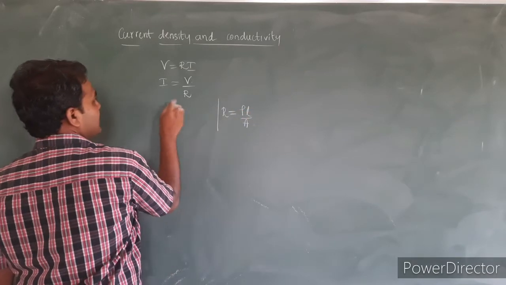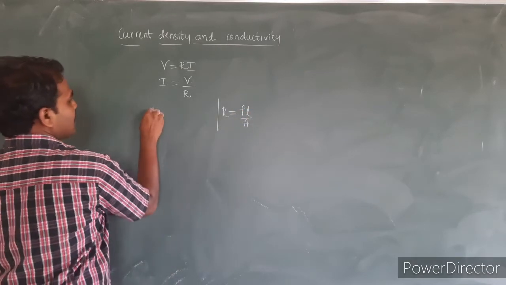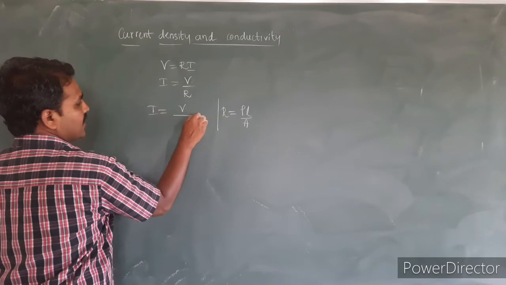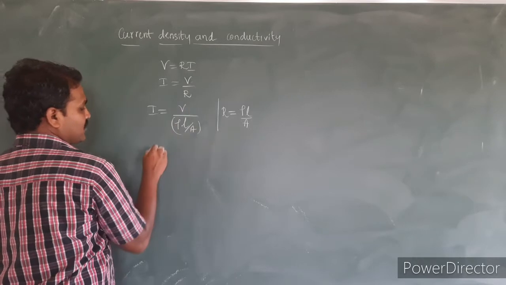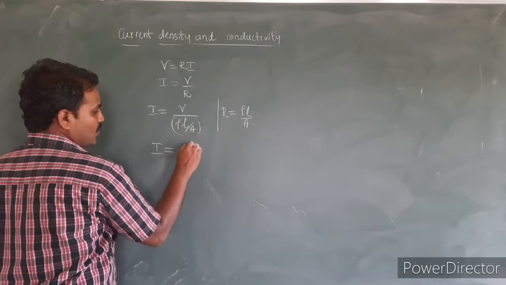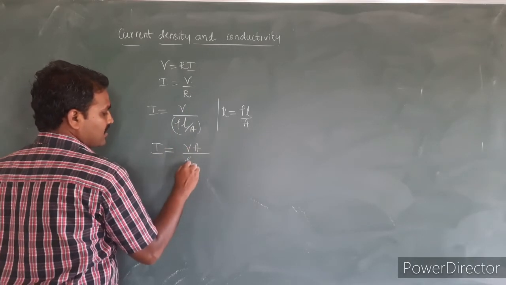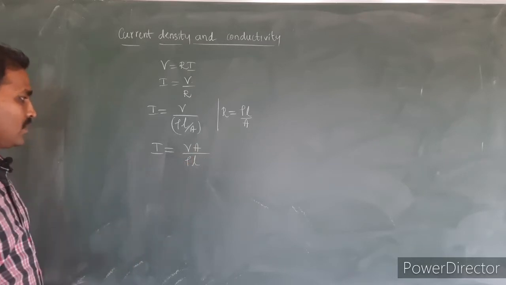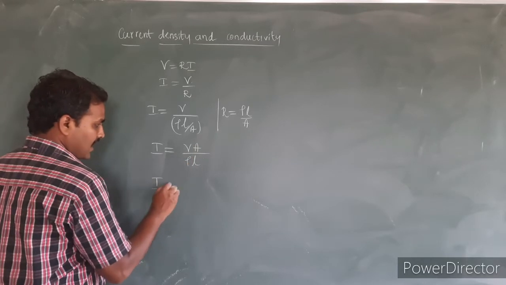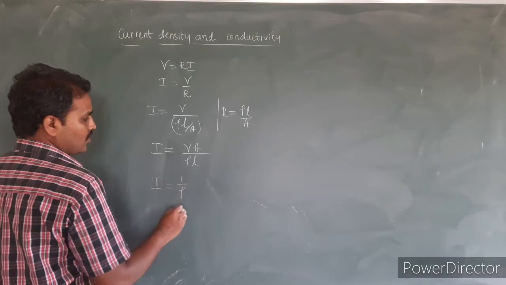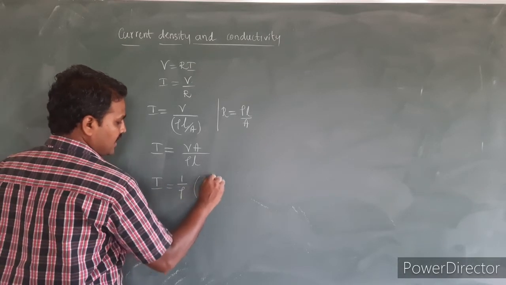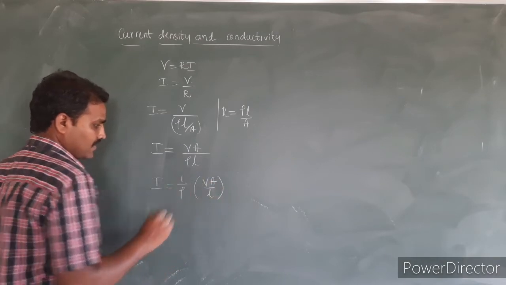So I will substitute it here. I can write I is equal to V divided by rho L divided by A. This A I take to the numerator. I can write it as V into A divided by rho into L. Okay, this again I can write as I is equal to 1 divided by rho into V A divided by L.